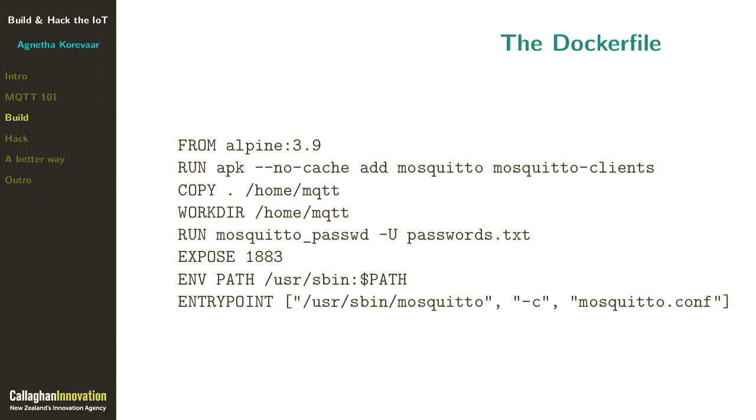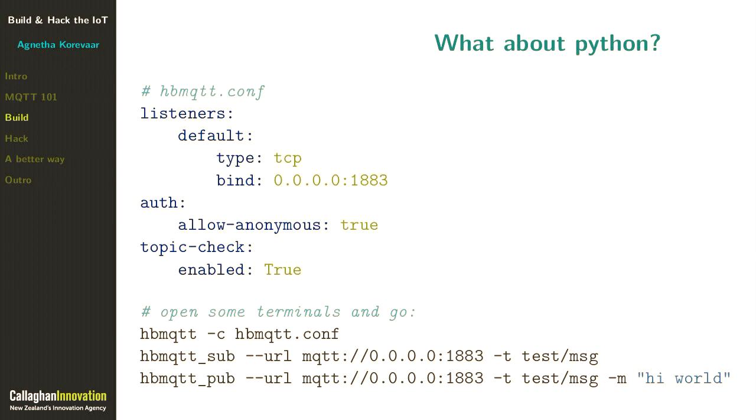But, you know, this is a Python conference. So as a brief aside, if you want to do all of this in Python, HBMQTT is a great starting point. You'll need a configuration file, which just tells your broker what to do. That's the top half of the slide there. Then we use this command down here to start the broker. In the next terminal, we create a client which is subscribing to a topic. And that topic down here is test message. And then in another terminal again, we create a client that's publishing, and there goes our hi world.